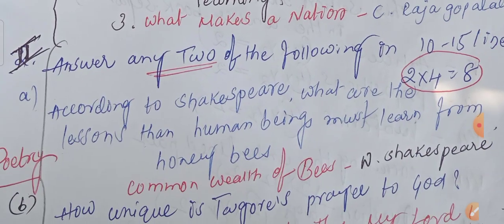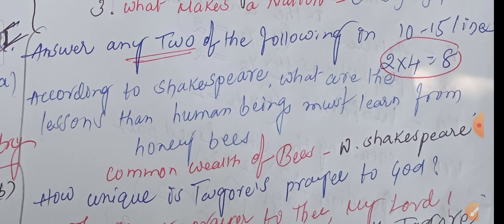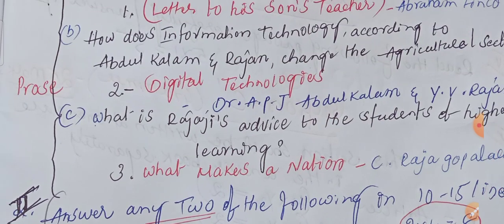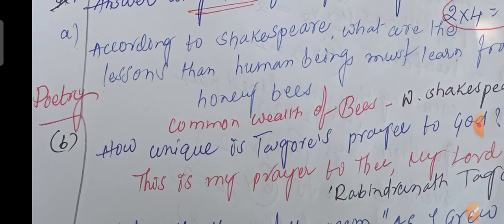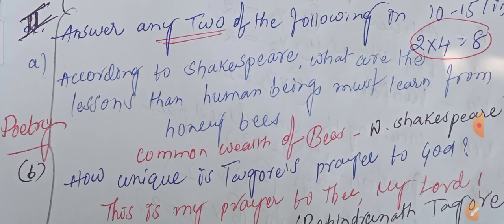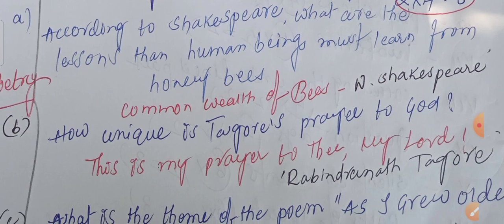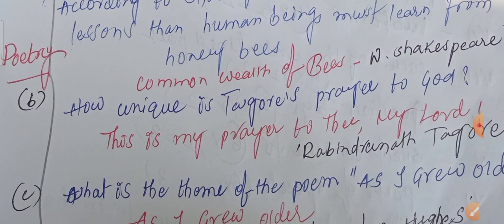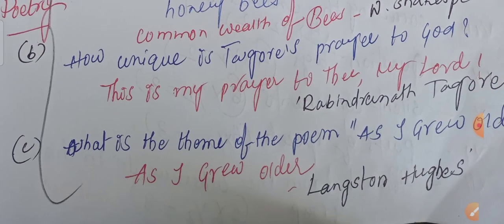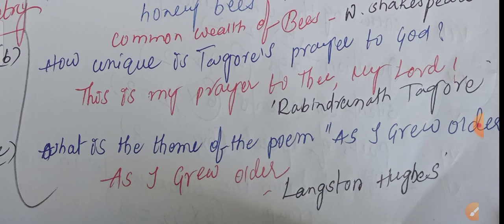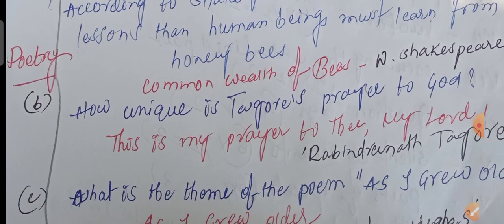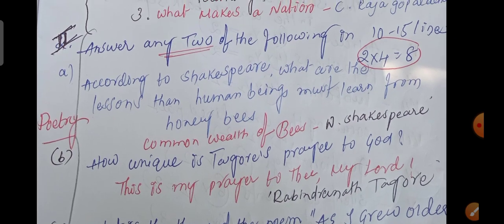Next, coming to the second bit: answer any two of the following questions in 10 to 15 lines. In the first bit all the questions come from prose, and from the second bit all the questions come from poetry. According to Shakespeare, what are the lessons human beings must learn from honeybees? This question came from Commonwealth of the Bees, written by William Shakespeare. How unique is Tagore's prayer to God? This is My Prayer to Thee, My Lord, by Rabindranath Tagore. Third question: what is the theme of the poem As I Grew Older, written by Langston Hughes? These three questions came from the poetry in the second bit of Section A.